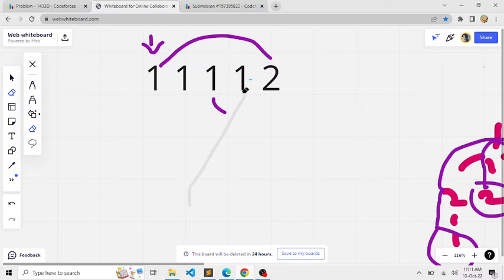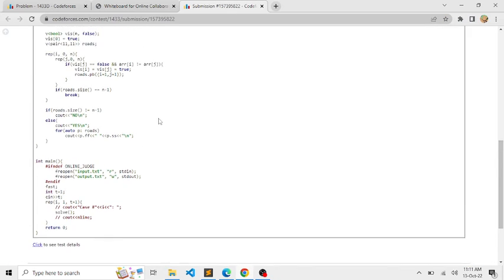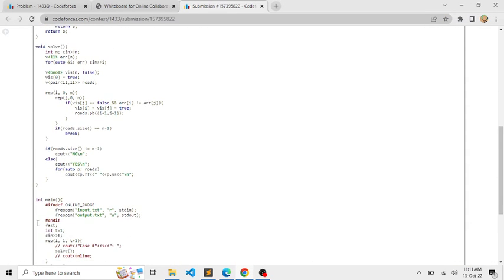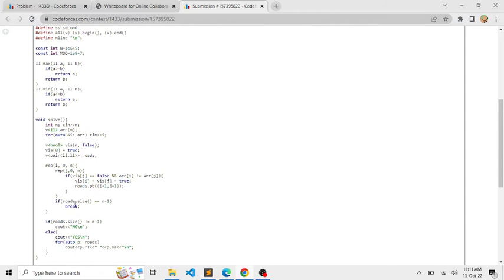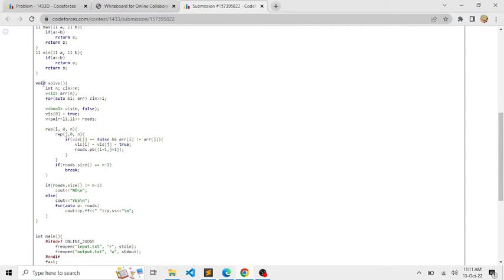So this was our overall approach. I hope you got the intuition and the approach. Now let's quickly go over the code. In the coding part, for each test case I am running a function solve. In each call of solve, first I am taking the input array, that is the districts.